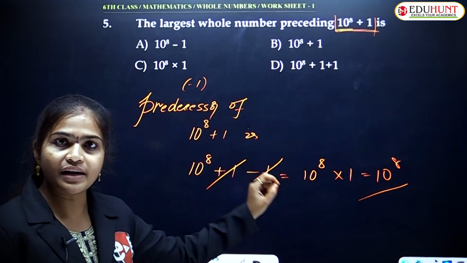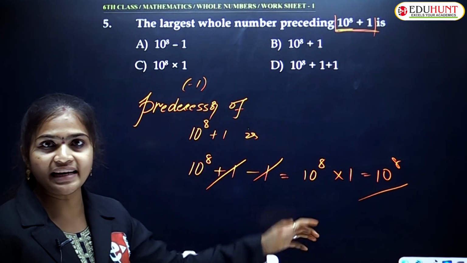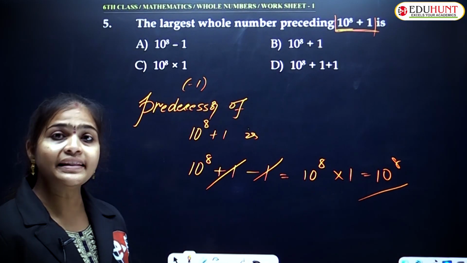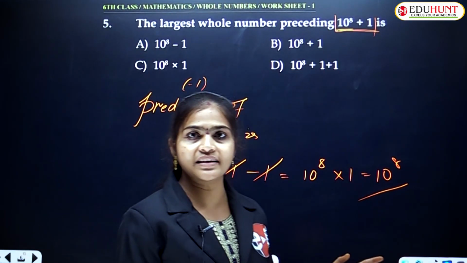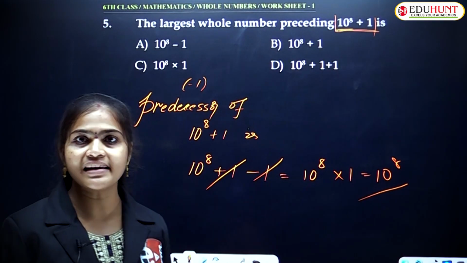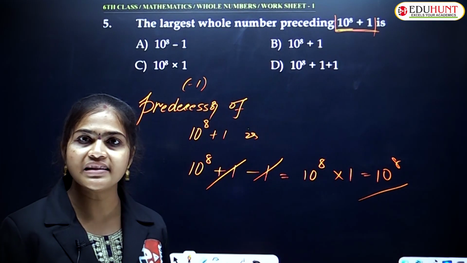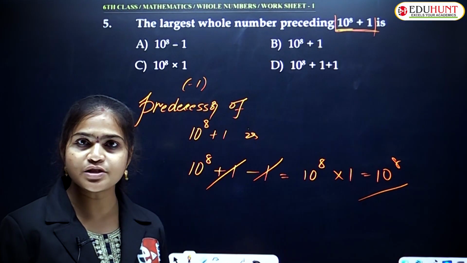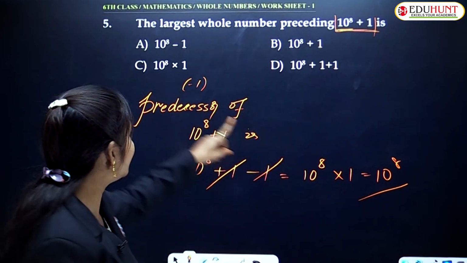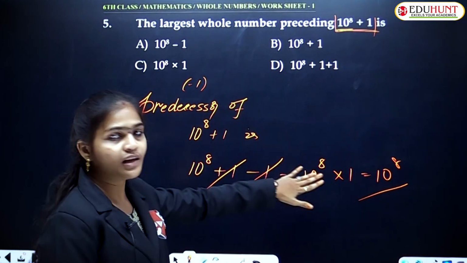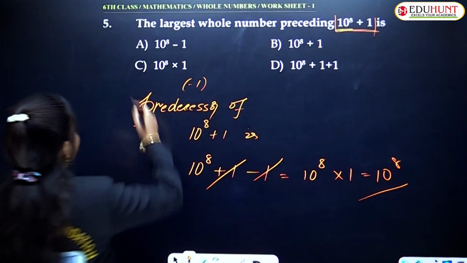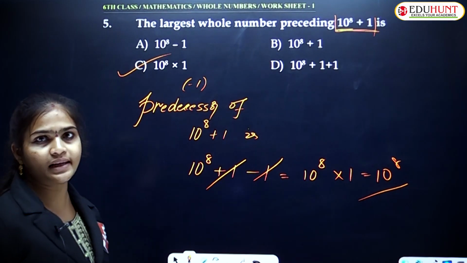If you multiply 1 with any number, then you will get the same number again itself. That is called multiplicative identity. What is the multiplicative identity element here? That is 1. Does the multiplicative identity element exist in natural numbers? Yes, of course. Because in natural numbers, the smallest natural number is 1 only. So 1 exists in natural numbers, and the multiplicative identity also exists in natural numbers. So the answer here is 10 to the power of 8 into 1.